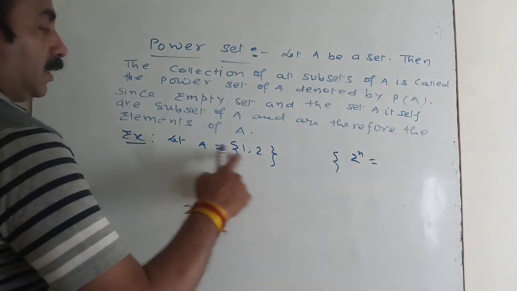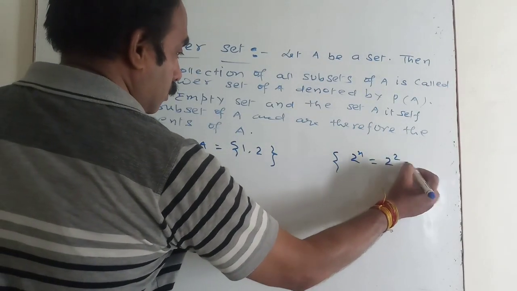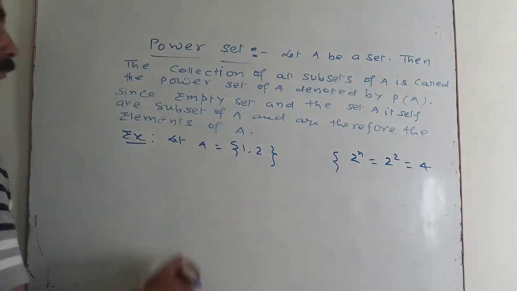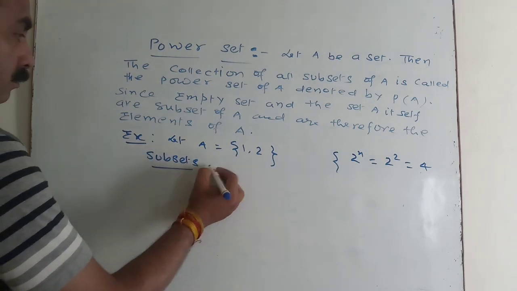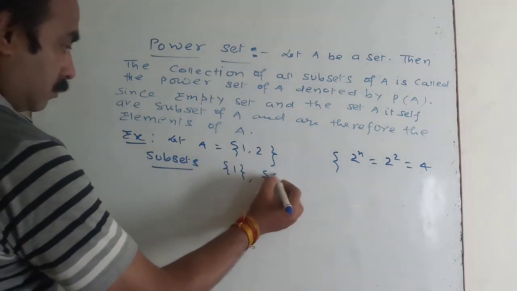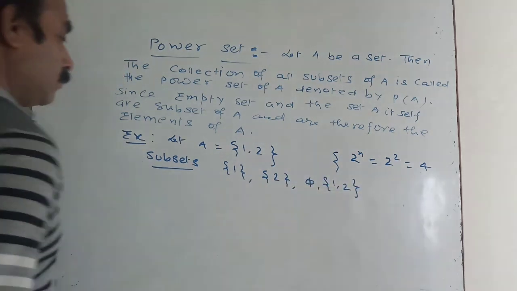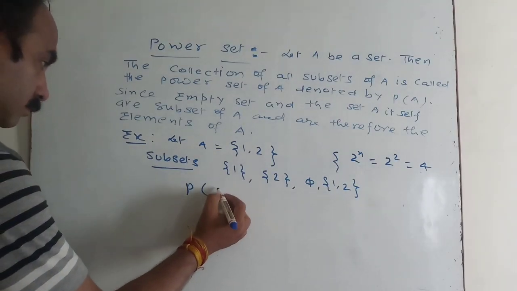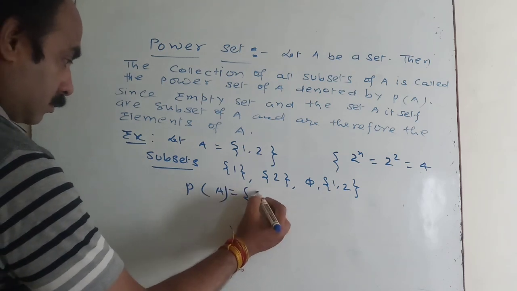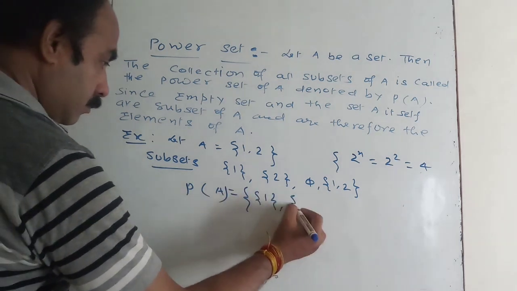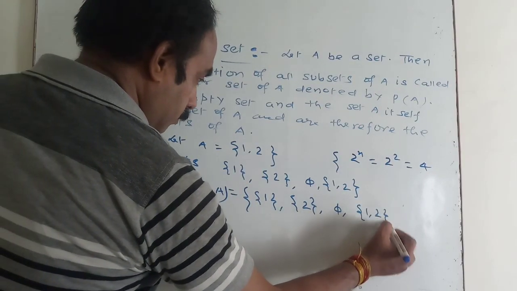Here the number of elements of the set A is 2, so 2 to the power 2, that is 4 subsets, and these 4 subsets will be empty set, {1}, {2}, {1, 2}, and the power set of this set A will be {empty set, {1}, {2}, {1, 2}}.